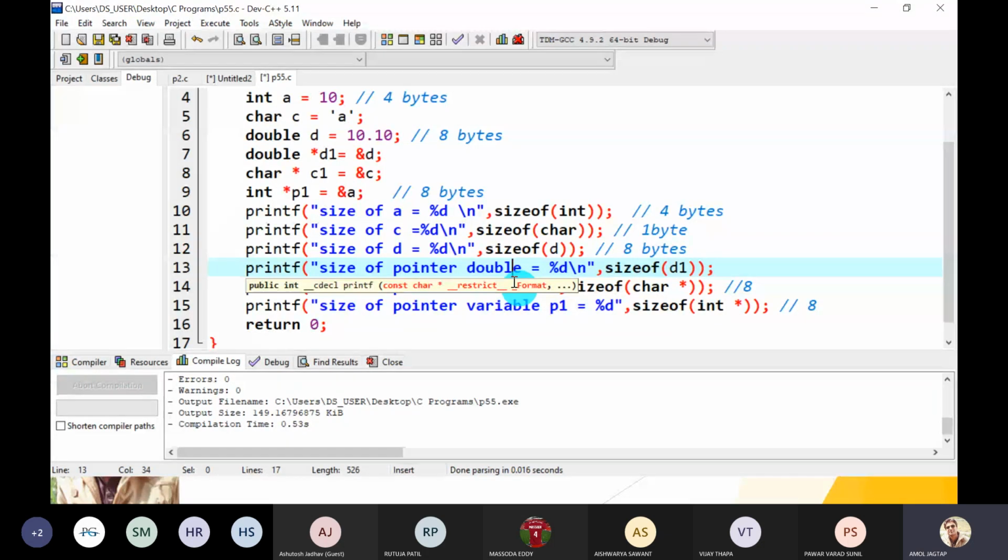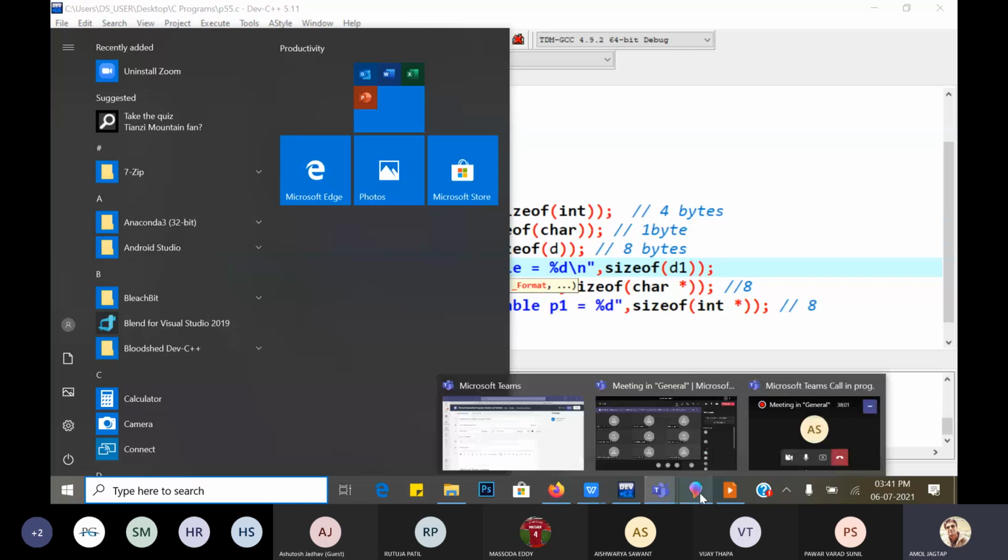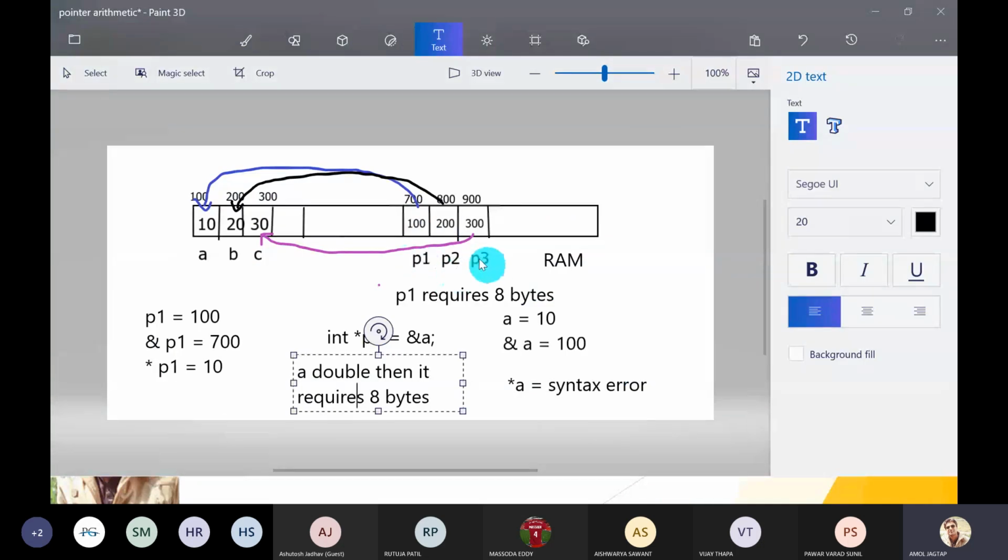If the value is bigger, we still only have to store the address. In each and every location, what do we store? Only the addresses P1, P2, P3. So even if the variable has 4 bytes, the pointer also requires 8 bytes, because we have reserved that much size, the address size, for pointers. If it is a character, we only have to store the base address of the character, so it requires the same number of bytes.